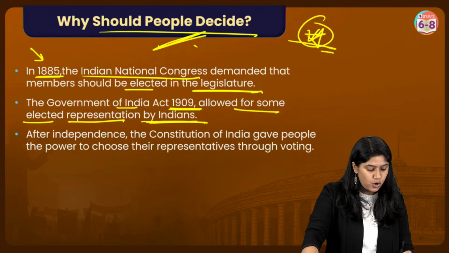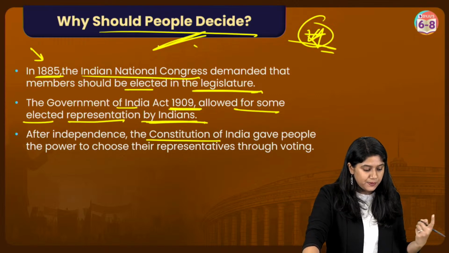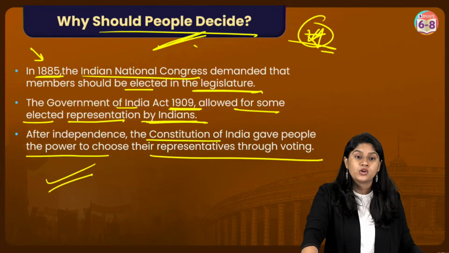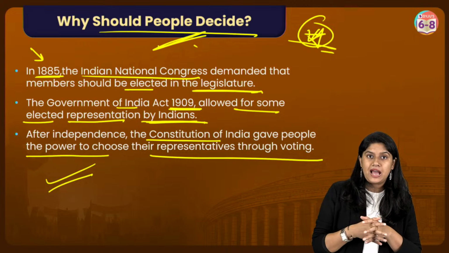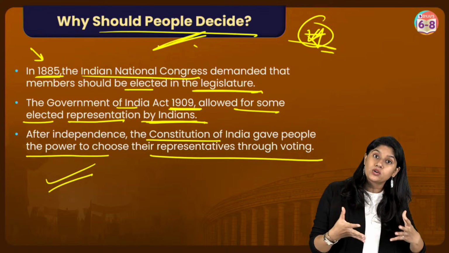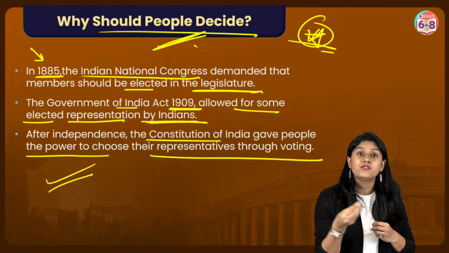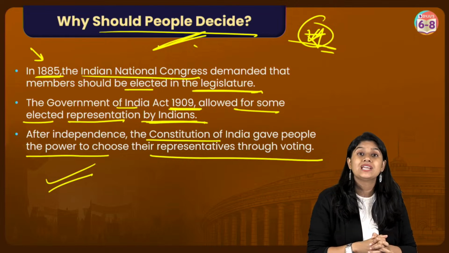After independence, of course, the Constitution of India gave people the power to choose their representatives through voting. So the current situation that we have, where people can vote for their leader or elect their representative, was not there before independence.